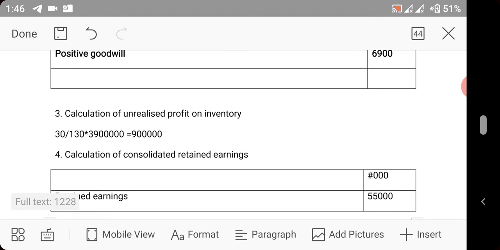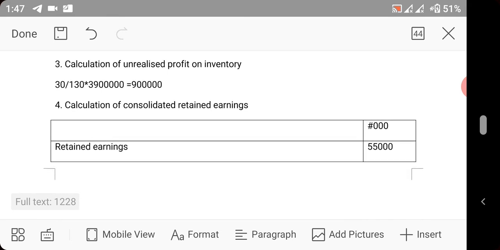We move to working number 3, the calculation of unrealized profits. I've told you already how that is done, and in the explanatory notes. So I repeated it here also. 30 divided by 130 times 3.9 million. We have 900,000. So working number 4, calculation of consolidated retained earning.